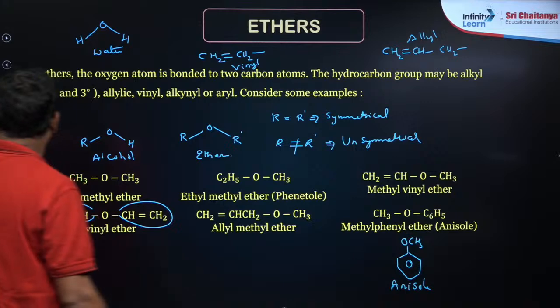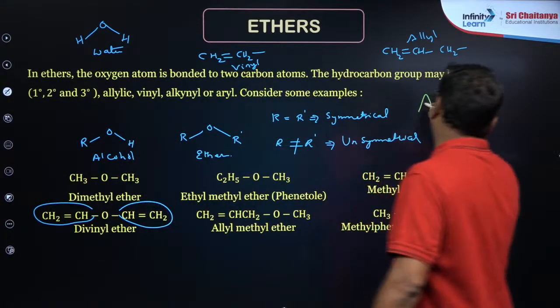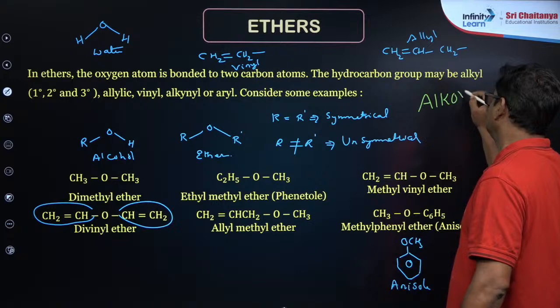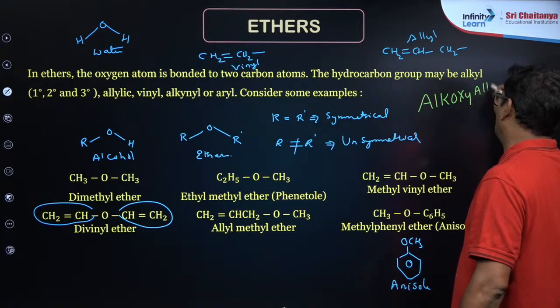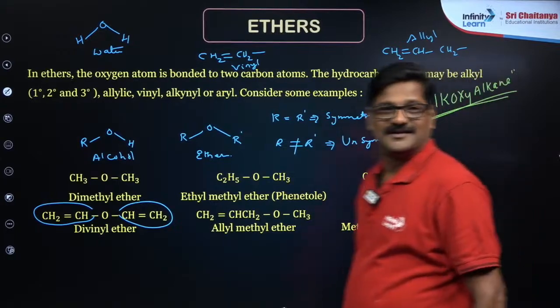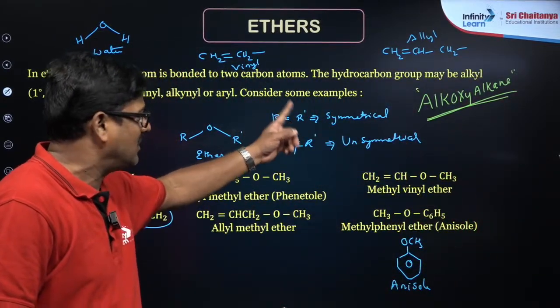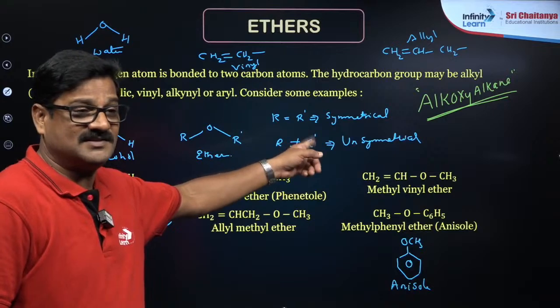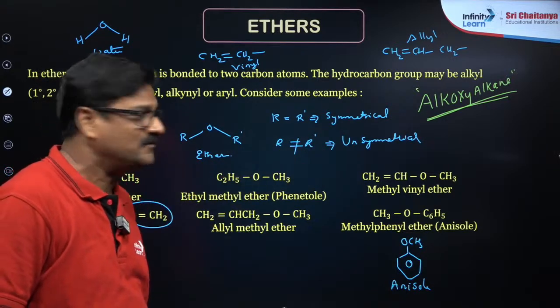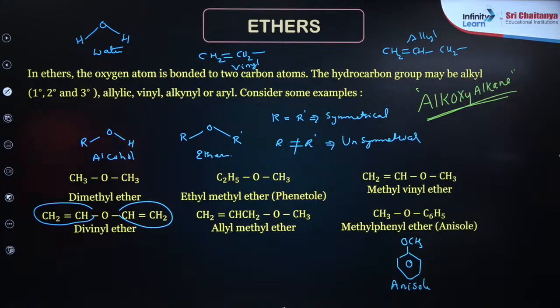Ethers are named as simple alkanes. They are named as alkoxy alkane. So मान लो ये हमारा मंत्र है, हमारा ट्रिक है. So to call the name of the ethers is alkoxy alkane. ठीक है? So take a snapshot of this. 3, 2, 1. Take a snapshot of this.